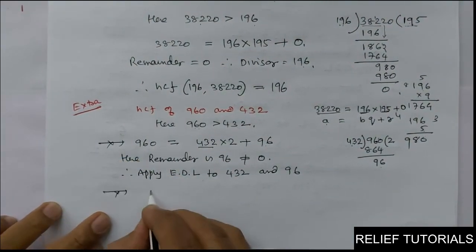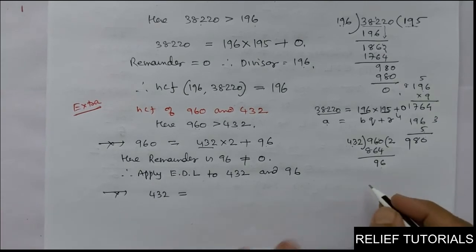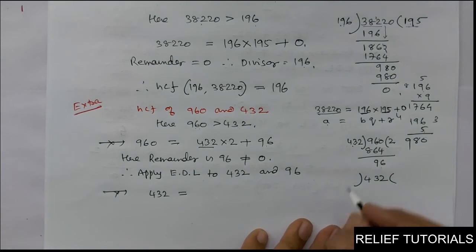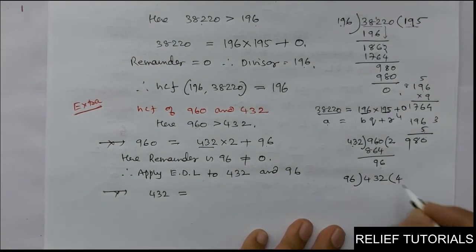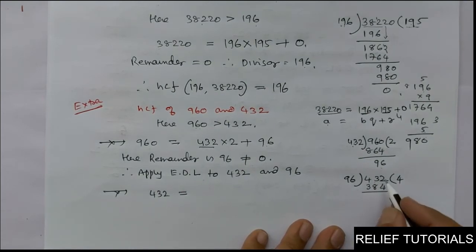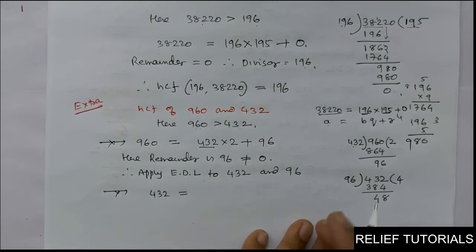So here again, 432 is equal to... you will divide 432 by 96. Clear? How many times? 4 times, since 96 is nearer to 100, and 100 4s are 400. In this way you can decide. 6 4s are 24, 4 carry 2; 9 4s are 36, and 2 is 38, so 384.